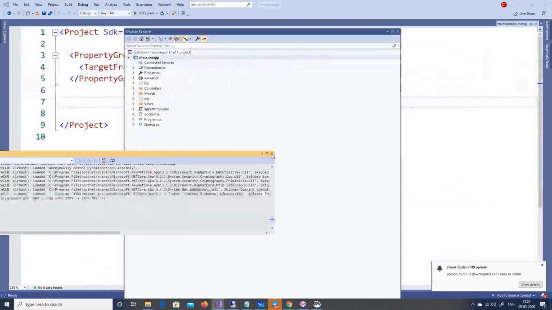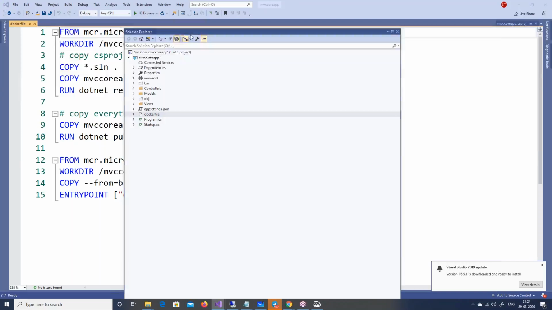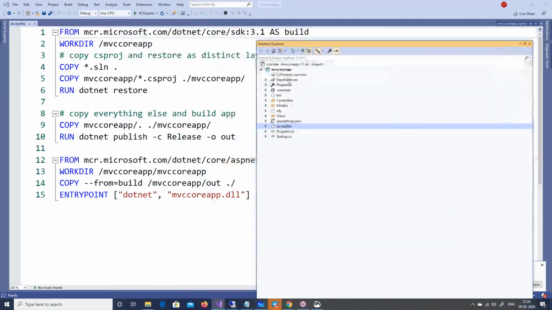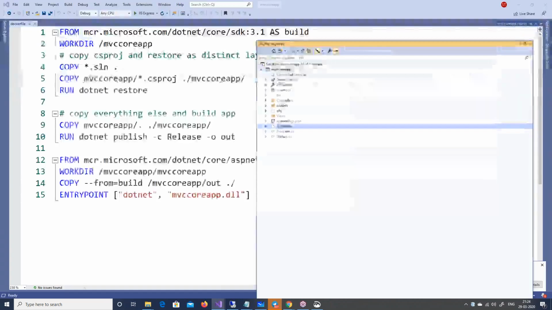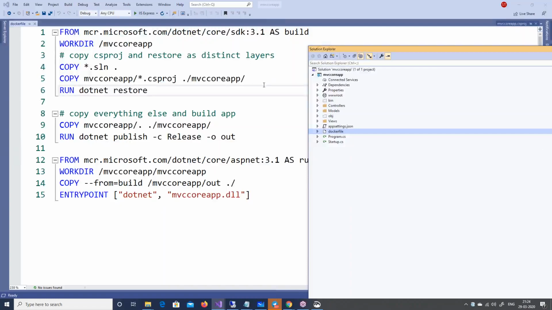In the MVC Core application, you can see here, I have created a Docker file. First thing, you can see all these are the source code, and I have created a Docker file out here. Let the MVC5 application run. This Docker file is very important. If you don't know how to write the Docker file, or if you don't get the proper Docker file, you are in big problems, right? But here is good news.